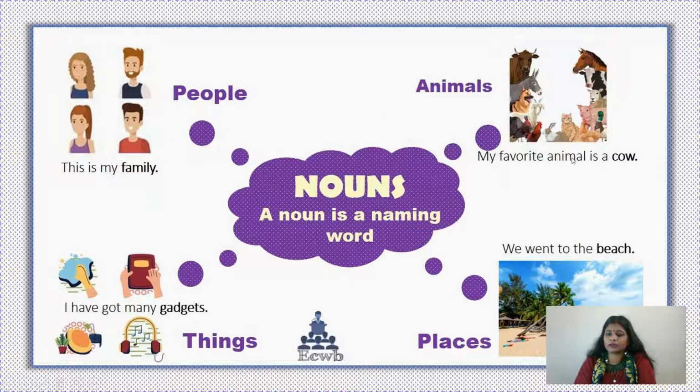Now animals, my favorite animal is cow. Many pictures are given here, so you can name any animal. Things, I got many gadgets like mobile phone, laptop, computer, earphone, headphone, so many things. Places, see beach, desert, so many places will also come here, mountains, hills, everything.